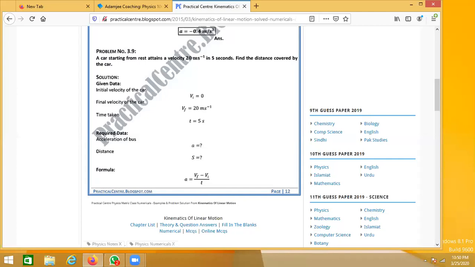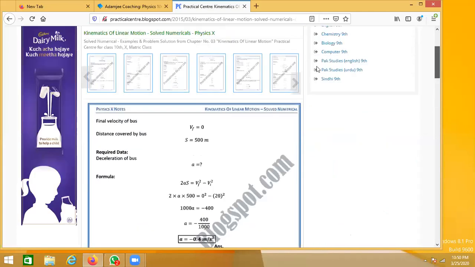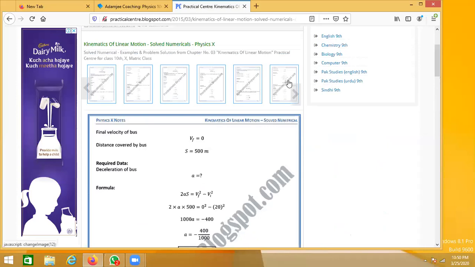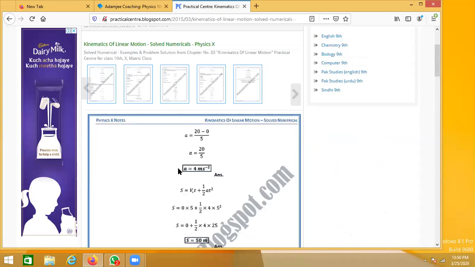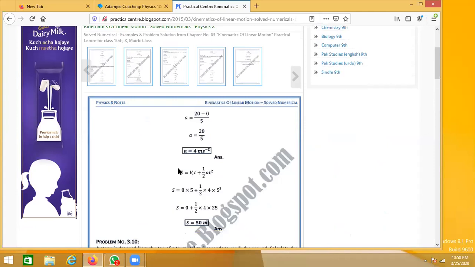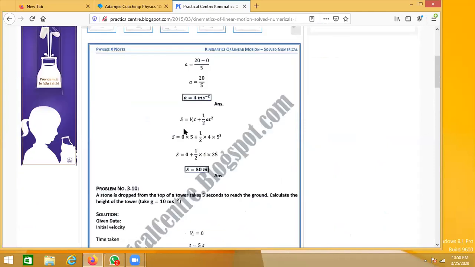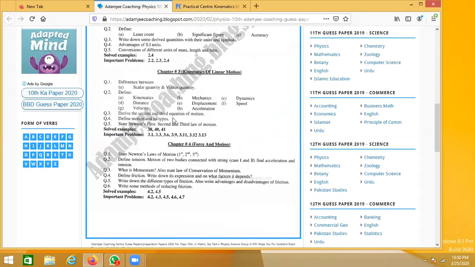Why? Because when you use the third equation of motion, you have to use the value of acceleration. So for this purpose, first we will be finding acceleration, and then after that you can either use the second equation of motion, as they are using the second equation of motion. If you can see this arrow which is pointing, this is the formula of the second equation of motion. You can even use the third equation of motion in order to find out the distance, right? So it's your choice, but what they are doing initially is finding out the acceleration here.